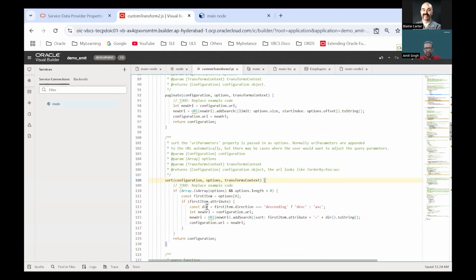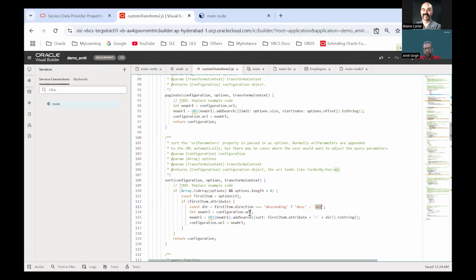So I have written the code to convert the request specific for my Node API based on the sort criteria that we are providing from our VB application. For example, in my Node application, I check if the value is descending or ascending, and then I accordingly sort the value.